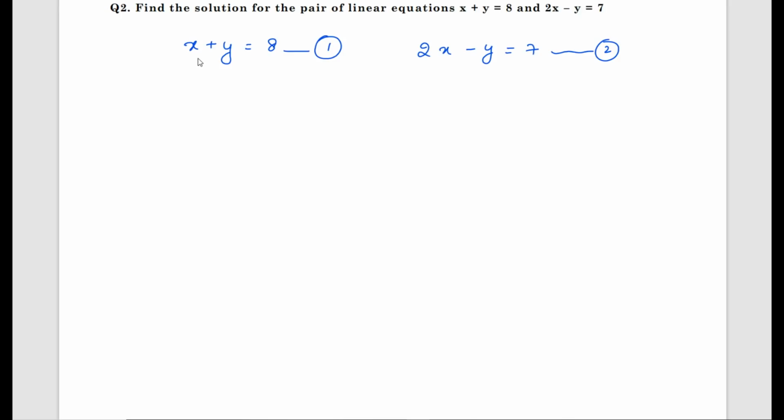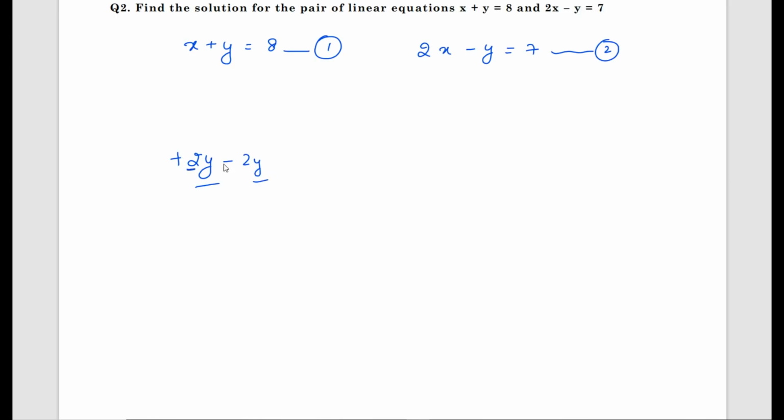See here, the variables here are x and y. Which variable can you cancel out? y and y, because they have opposite signs with same coefficient.